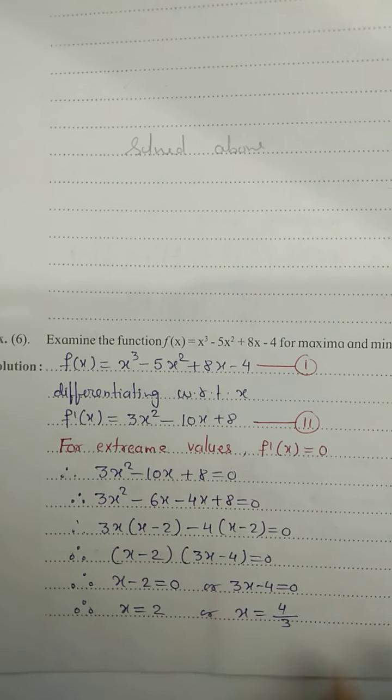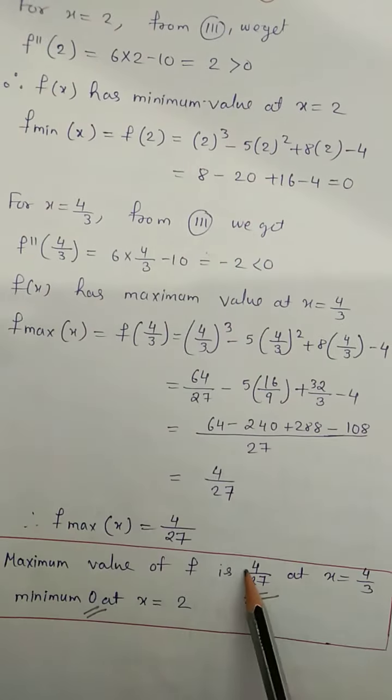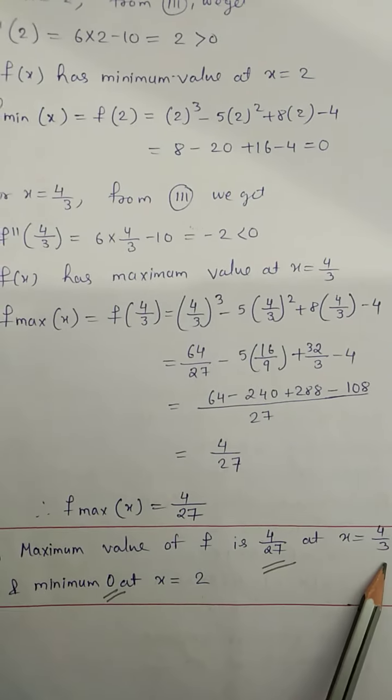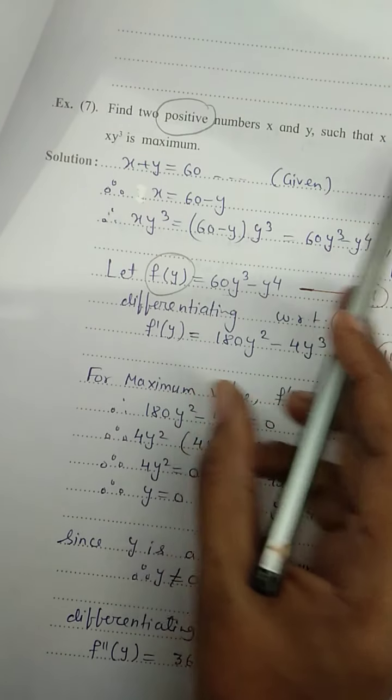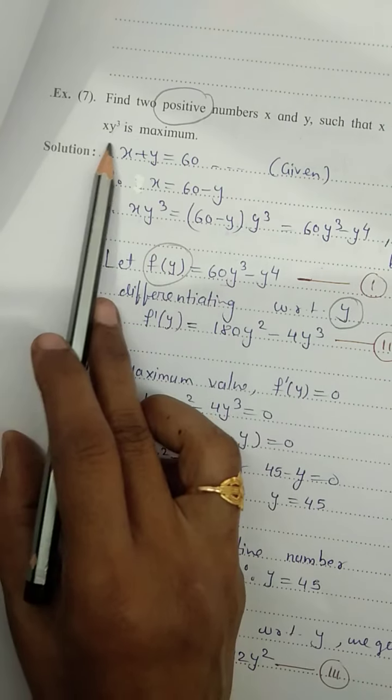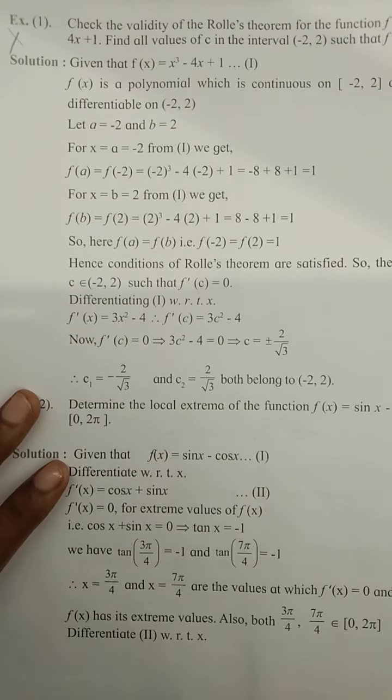We solved it and got two values, maxima and minima. Then the last one, example number 7: find two positive numbers such that their sum is 60 and x into y cube is maximum. This is also clear. Okay, is there any query now?